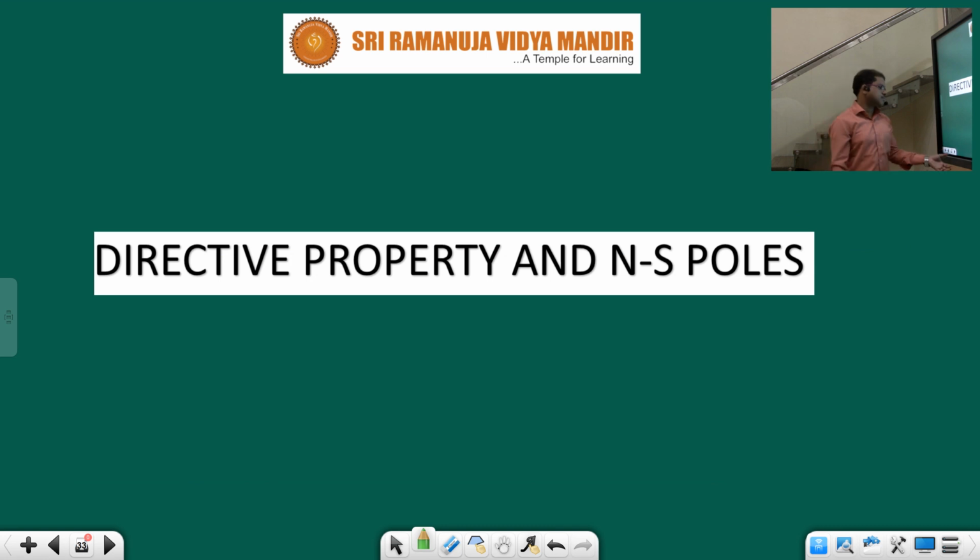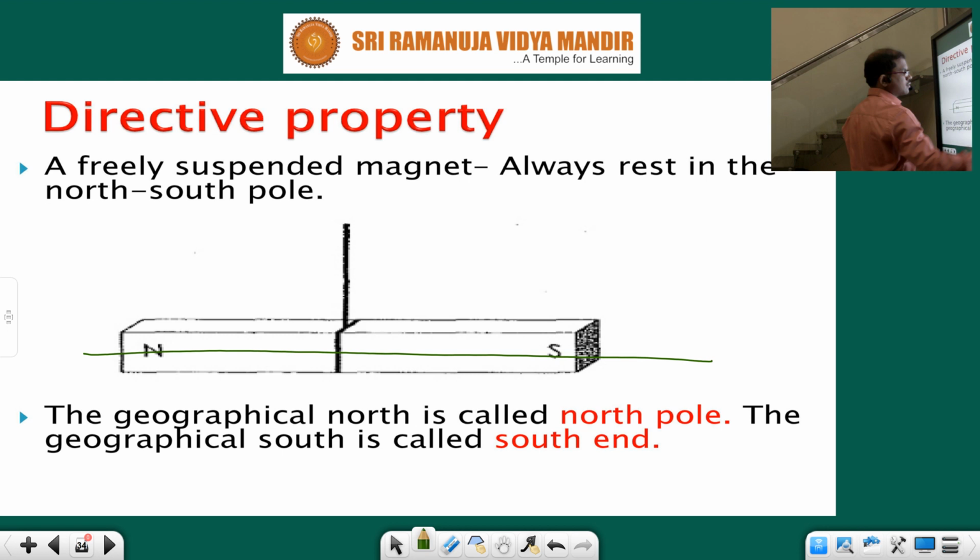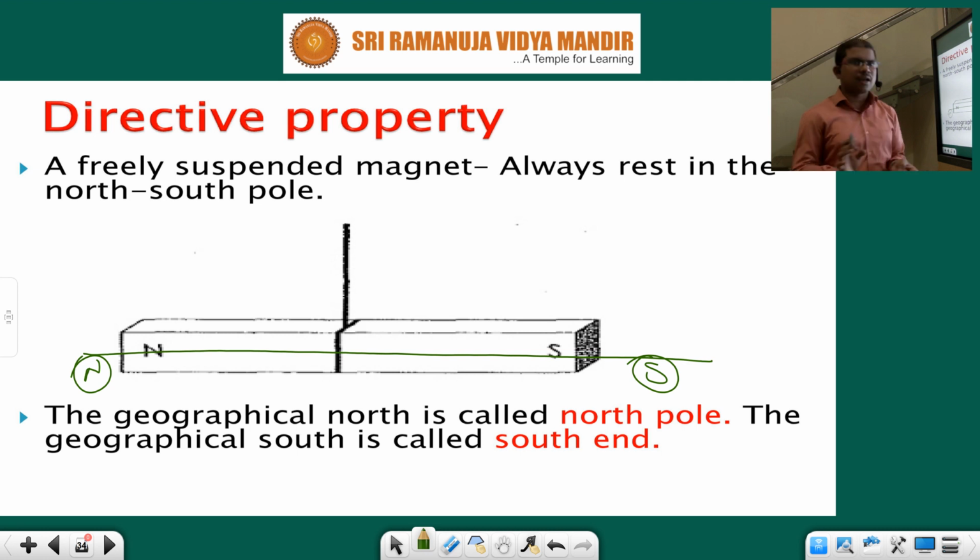Next, directive property. See, children, what I am discussing: if we suspend any magnet like this in air, it always rests in the north and south direction. Earlier I took a U-shaped magnet; for this one, a bar magnet, when it is freely suspended, it always aligns along the north to south poles.